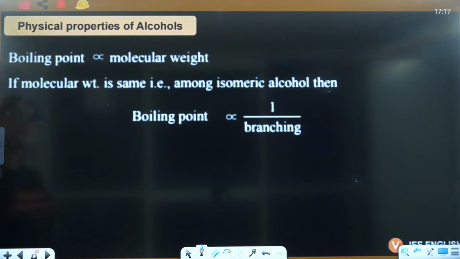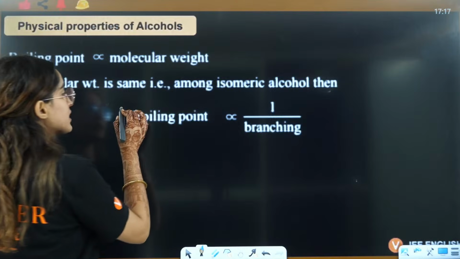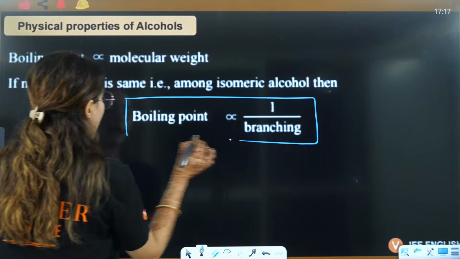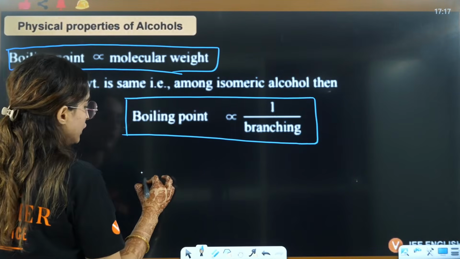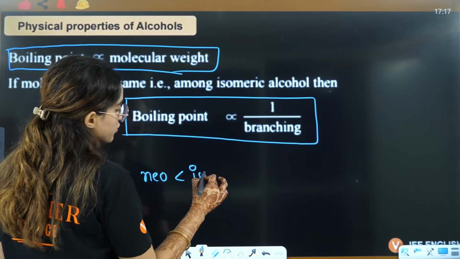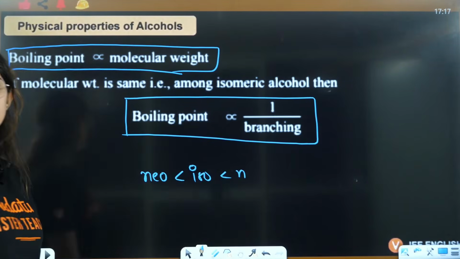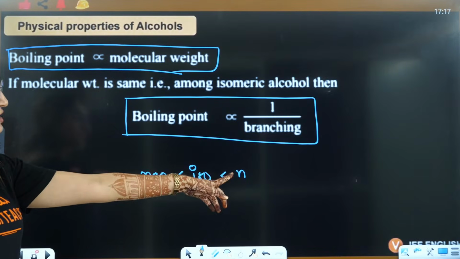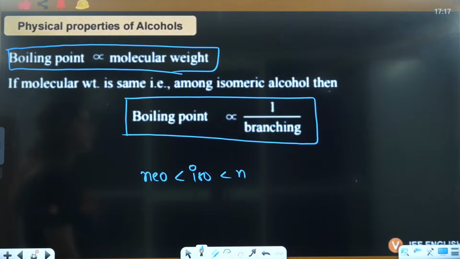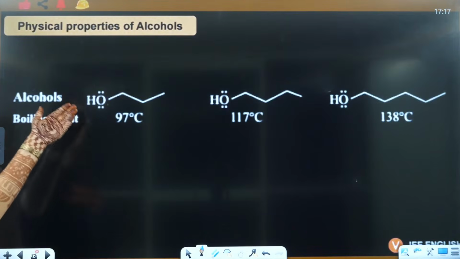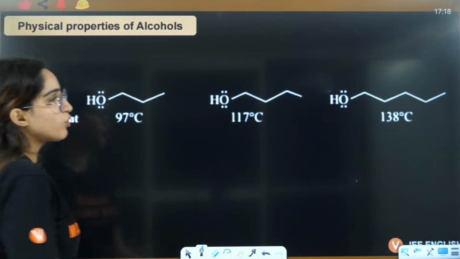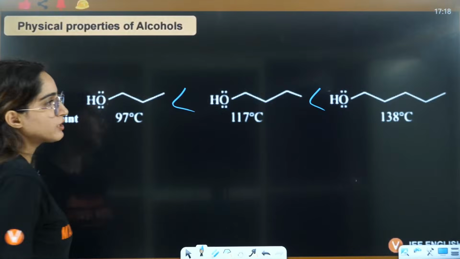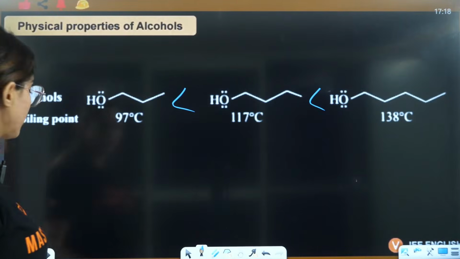Okay, right everybody? Boiling point is directly proportional to molecular weight, and boiling point is inversely proportional to the branching. That also you should know, right? That's why we say neo has the minimum, then iso, then you will have n, because less branching means more boiling point. So now if you see this here, the more the molecular weight, the more will be the boiling point. So this is going to be the order, because that has a maximum alkyl chain.